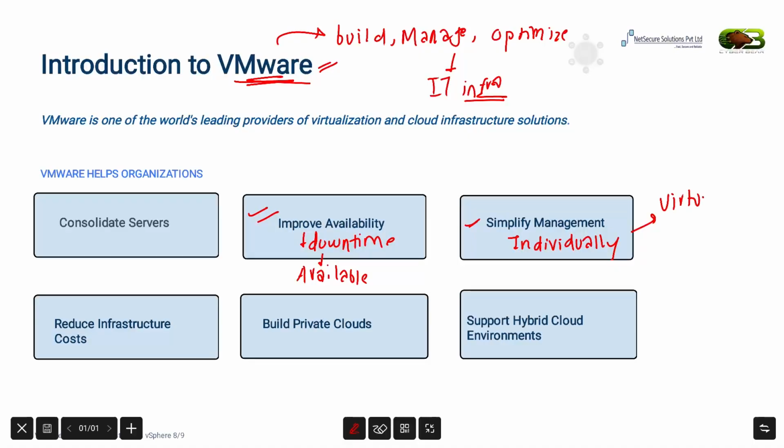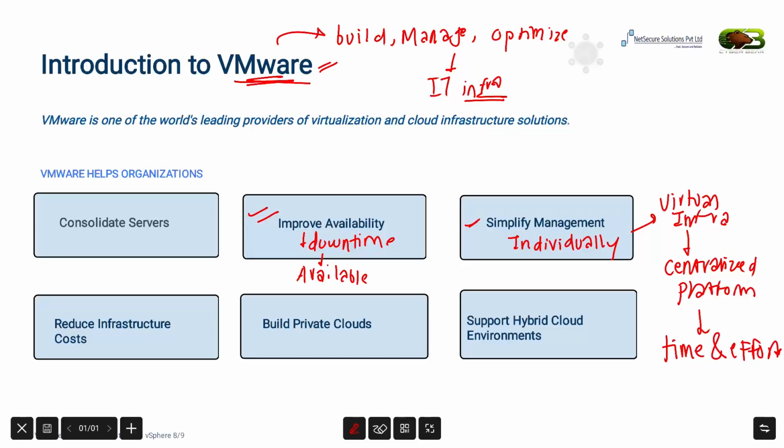So that is the benefit of simplified management. Another major advantage is reduced infrastructure cost. Since fewer servers are required, organizations save money on hardware, electricity, cooling, and maintenance, as we have already seen, and so reduce the infrastructure cost.